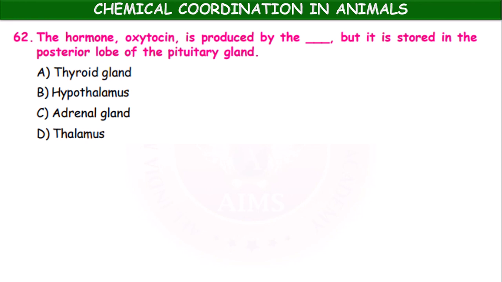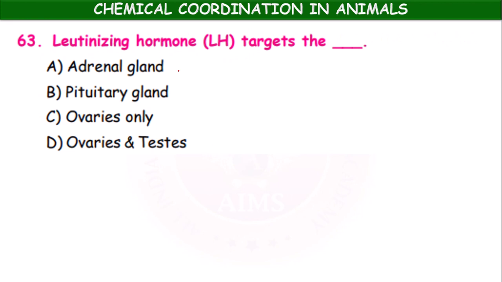The hormone oxytocin is produced by the dash, but it is stored in the posterior lobe of pituitary gland: thyroid gland, hypothalamus, adrenal gland, thalamus. It is the hypothalamus which produces the oxytocin and it is stored in the posterior lobe of pituitary gland.